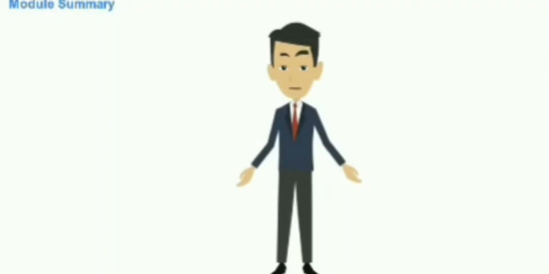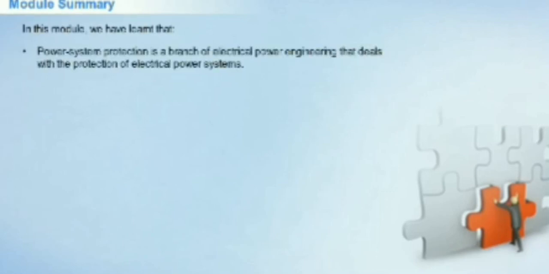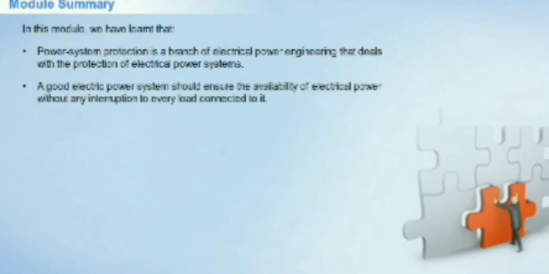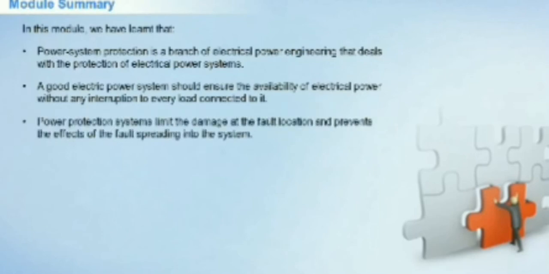We have come to the end of the first module of Power Systems Protection. Here is a quick recap of the key points discussed in this module. In this module, we have learned that Power System Protection is a branch of electrical power engineering that deals with the protection of electrical power systems. A good electrical power system should ensure the availability of electrical power without any interruption to every load connected to it. Power protection systems limit the damage at the fault location and prevent the effects of the fault spreading into the system.